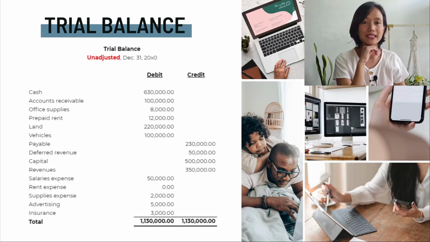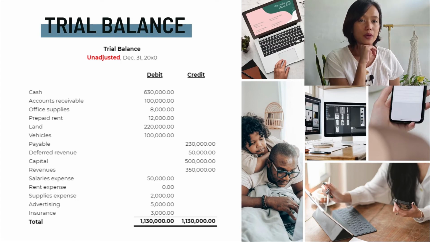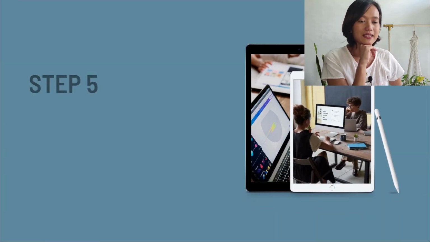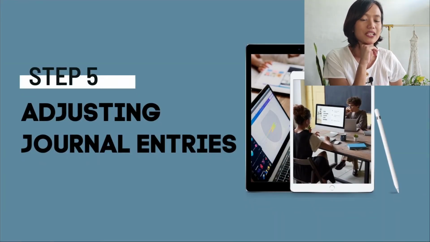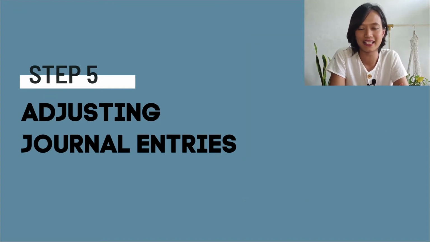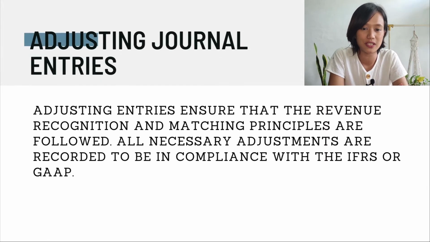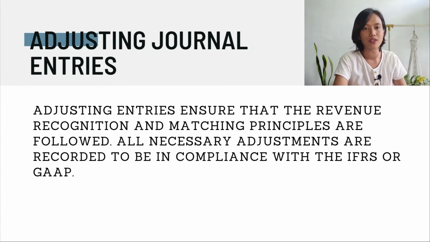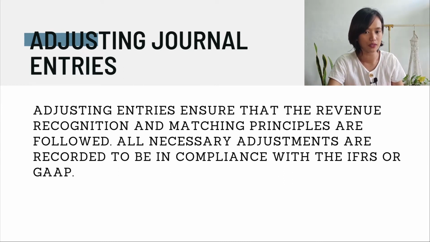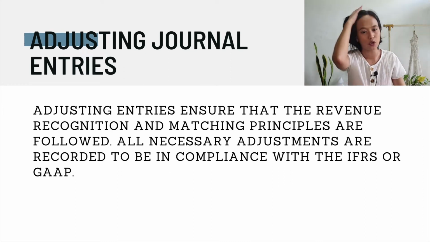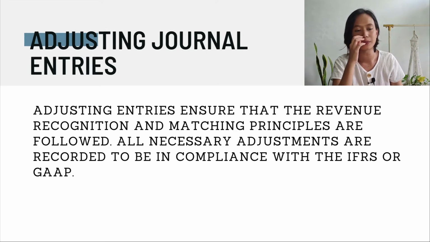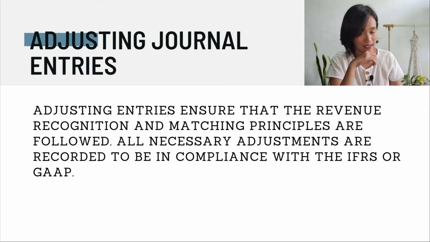Once we have summarized it line per line on our unadjusted trial balance, what's next? We do the adjusting journal entries. What is this? Let us define what adjusting journal entries are. So adjusting entries ensure that the revenue recognition and matching principles are followed. All necessary adjustments are recorded to be in compliance with the IFRS or the GAAP.